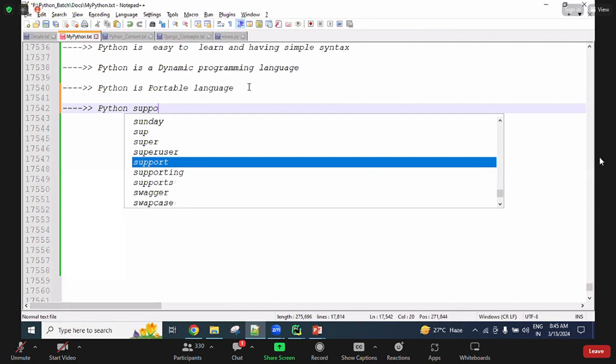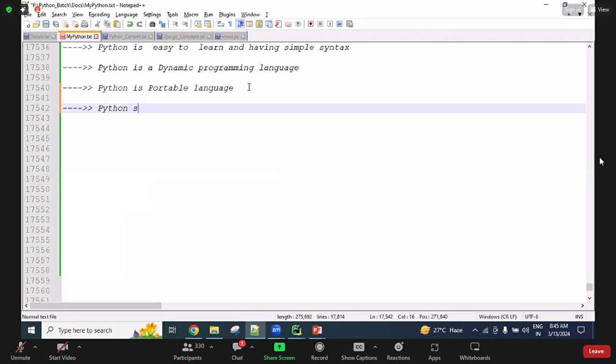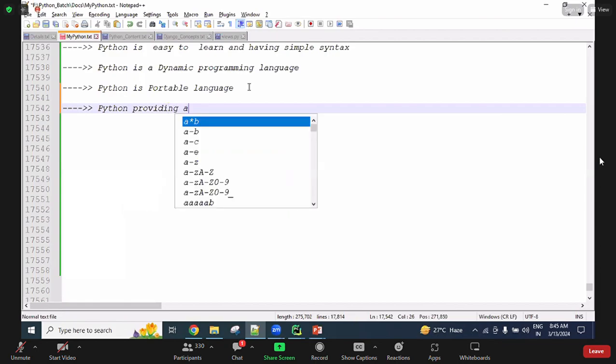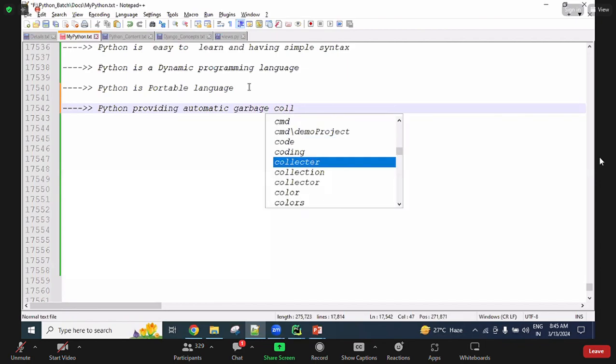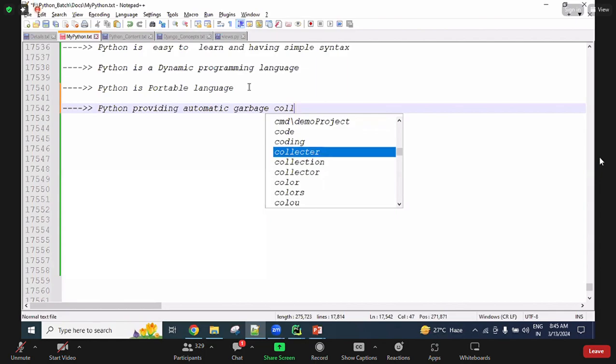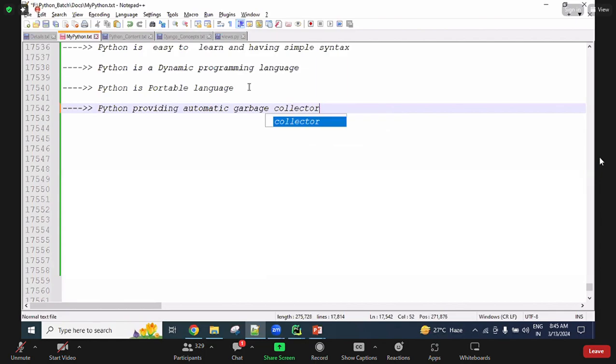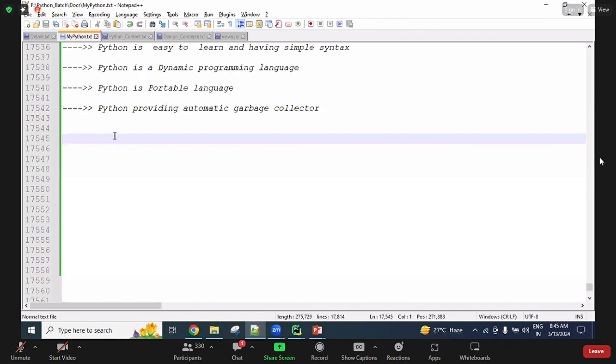Python provides an automatic garbage collector, or automatic garbage collection. Garbage means waste, guys. When we are creating programs, we create a lot of memories, and all the unusable, unreferenced memories are automatically collected and deleted by Python.